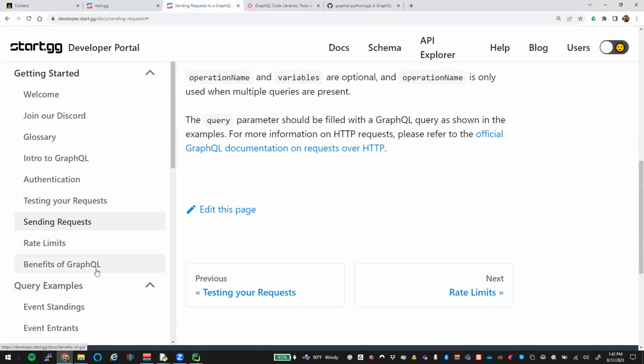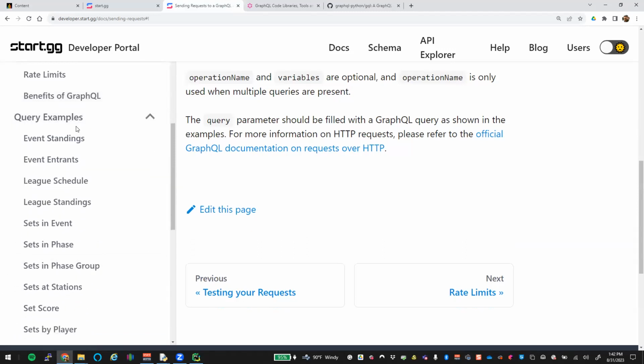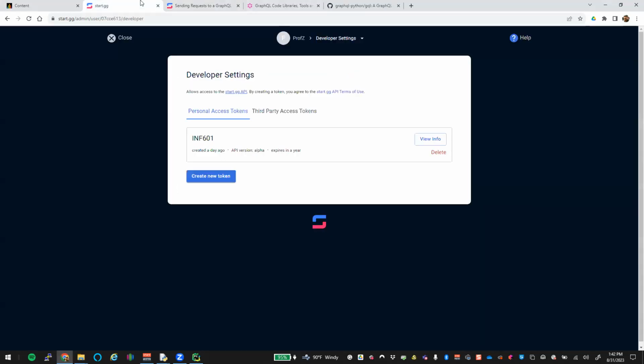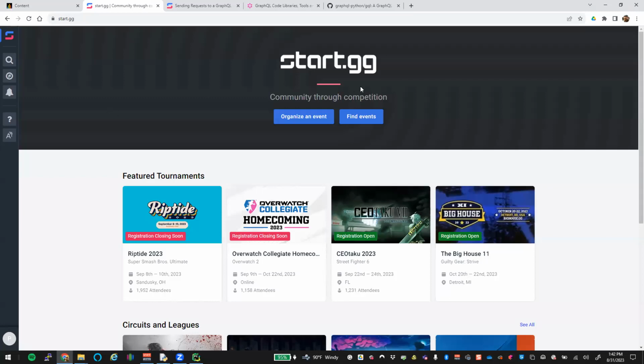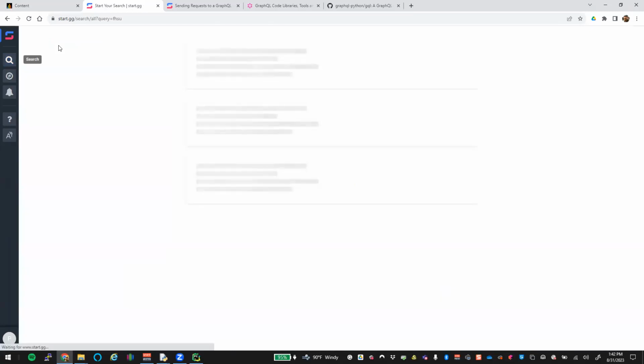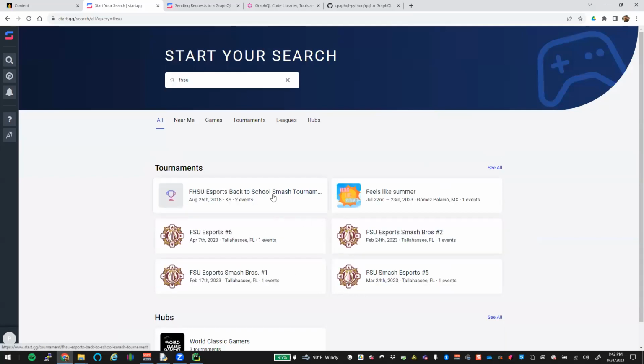Okay, rate limits. So let's look at a query example. And did you have one of these that we know we want to hit as an entity out here on Start.gg? Now, I mean, not really. I mean, is there a Fort Hays one out here? Yeah. It should be possible. Esports, Smash Brothers back in 2018? I don't remember creating that one. Look up LBLS. I think it's posted. LBLS one.